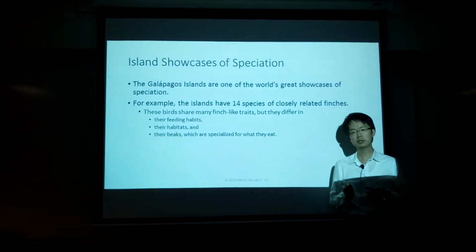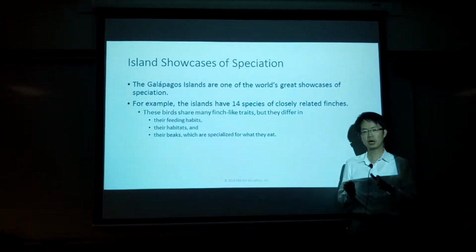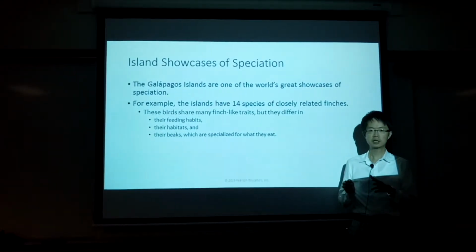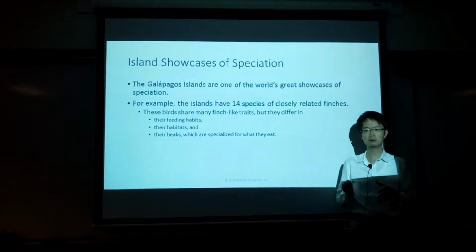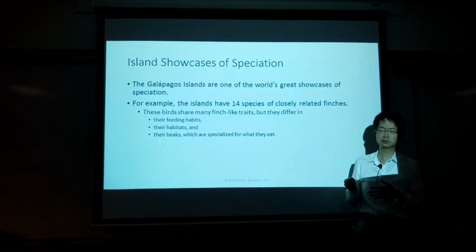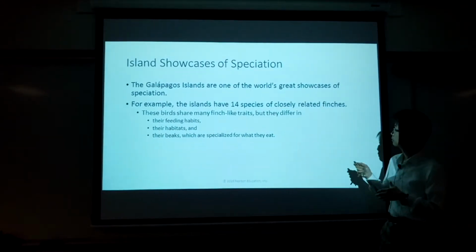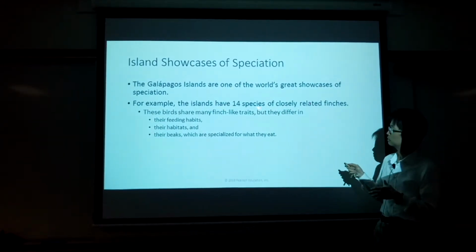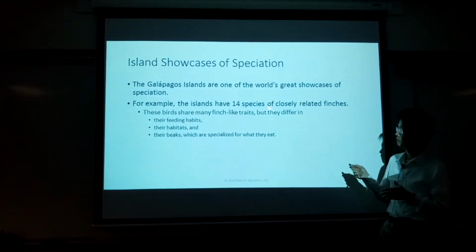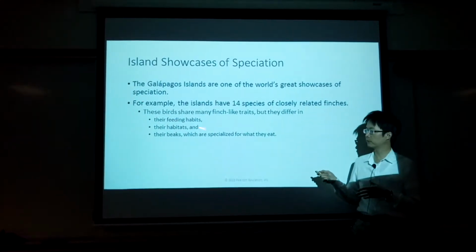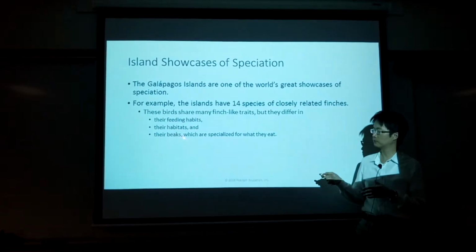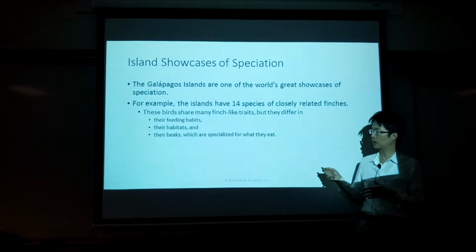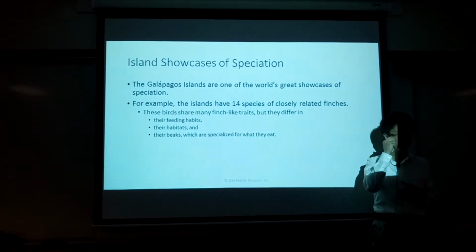But even after allopatric speciation, they can still further divide into new species by sympatric speciation. For example, this is the example of the 14 species of closely related finches. They are different in feeding habit, habitat, and beak, which is something we talk about because of the food they eat.